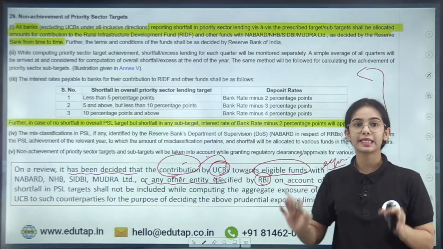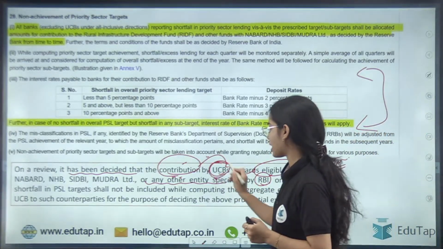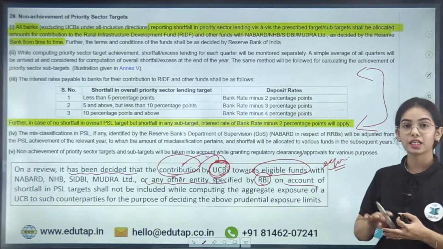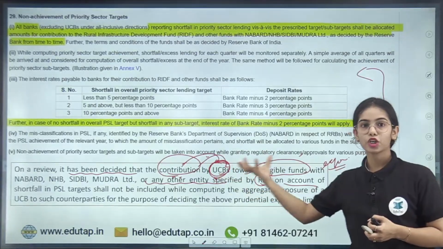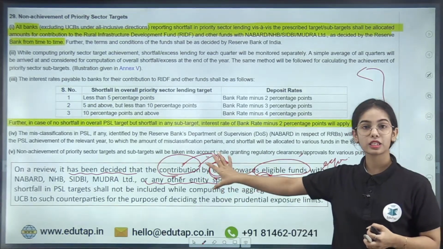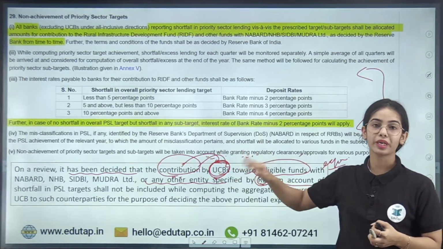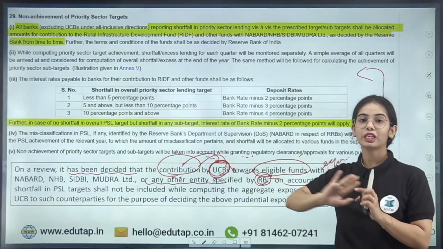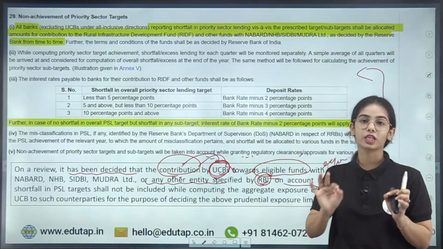But now it has been said that the contribution the urban cooperative banks are doing in the funds of these entities, this contribution will not be considered the exposure of the urban cooperative bank.